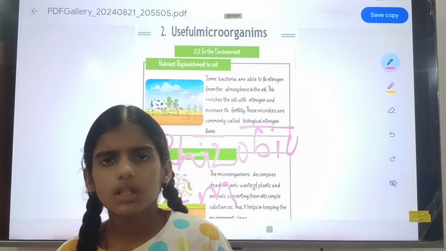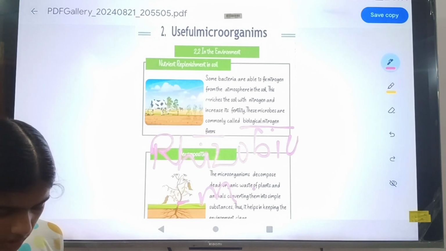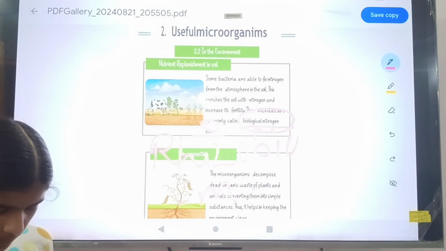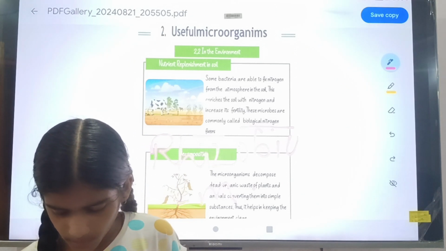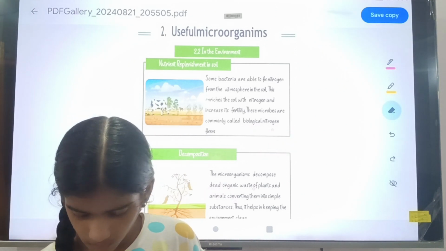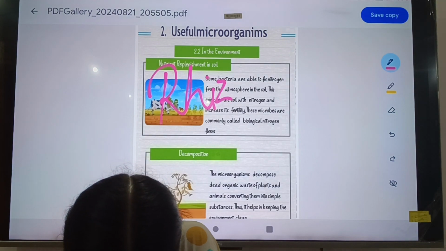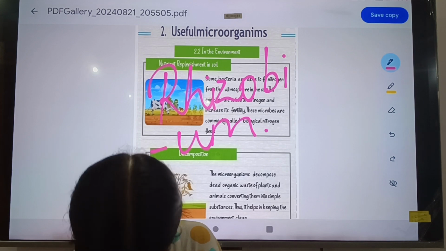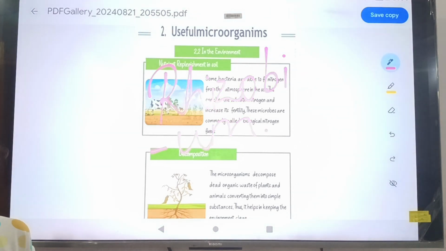These microbes are commonly called biological nitrogen fixers. The common example is Rhizobium.